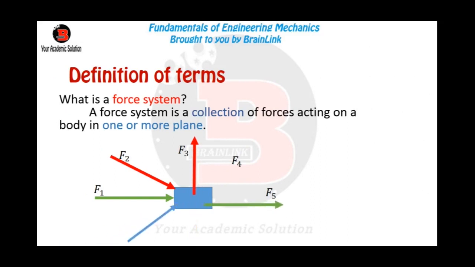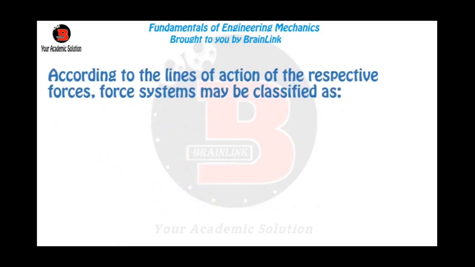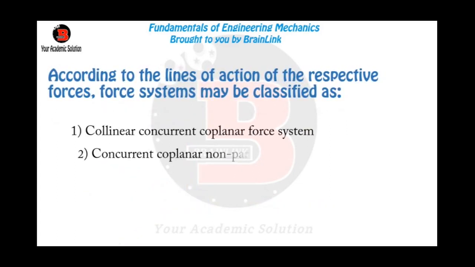A force system is a group or a collection of forces acting on the body in more than one plane. This means that when there is more than one force acting on any body, the collection of those forces acting on that particular body is what is called the force system. Now, according to the lines of action, the force systems are classified as follows.